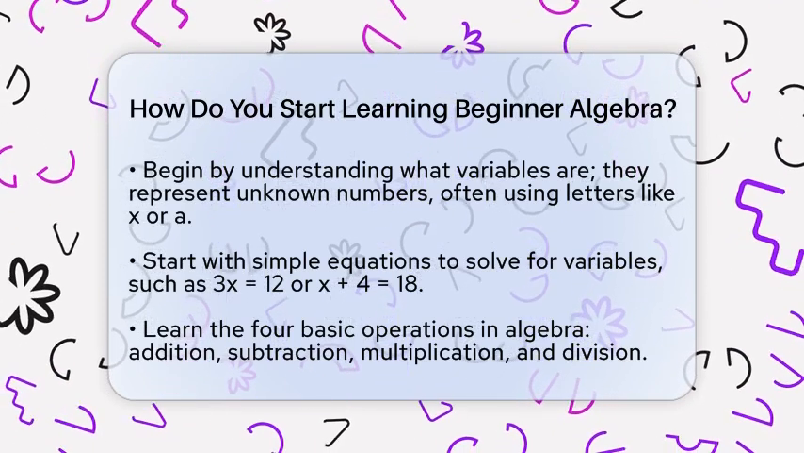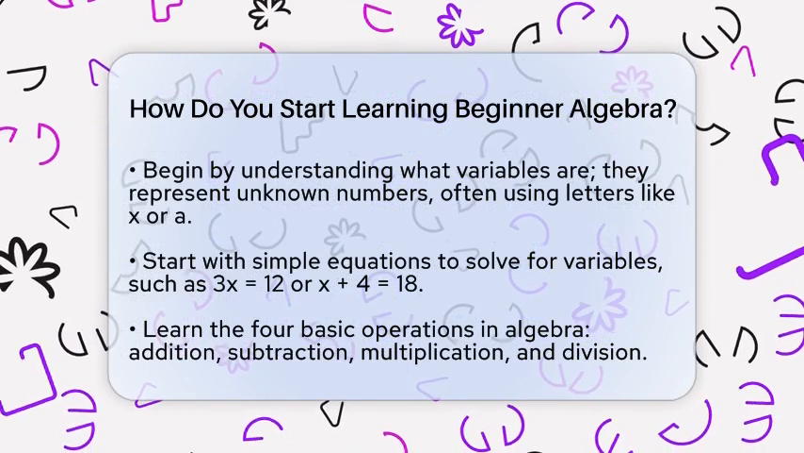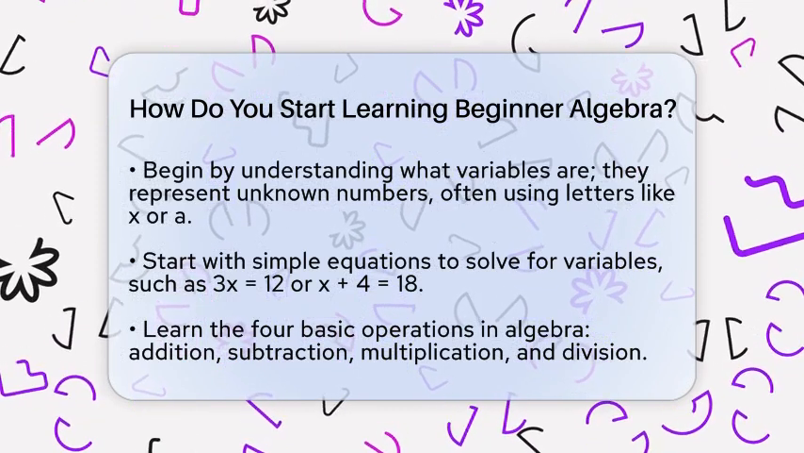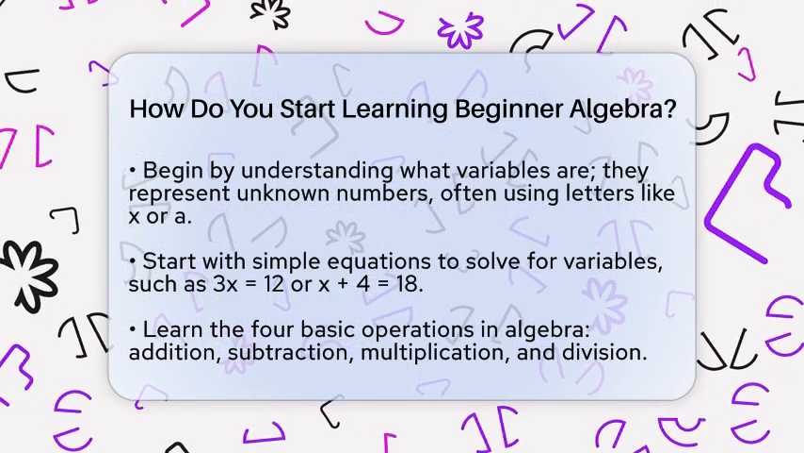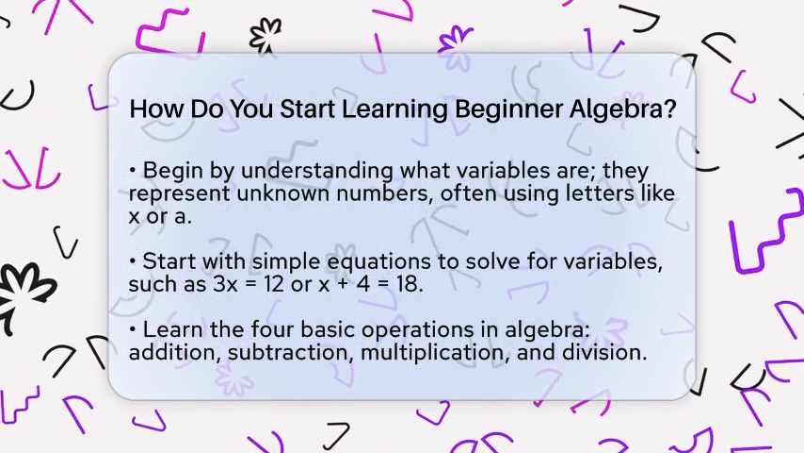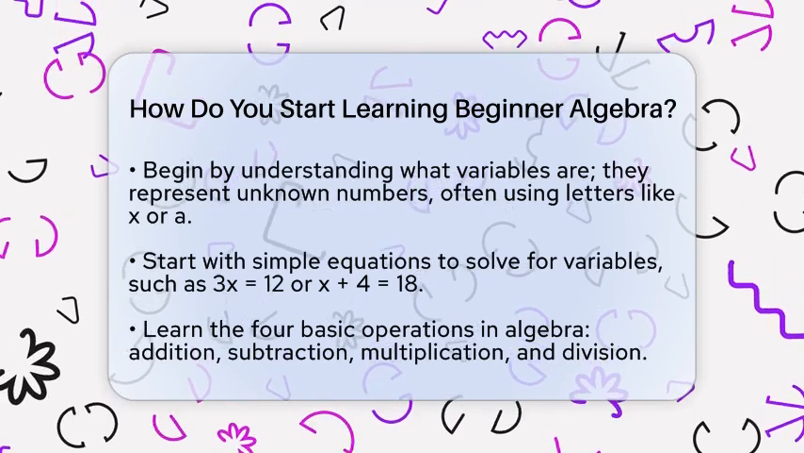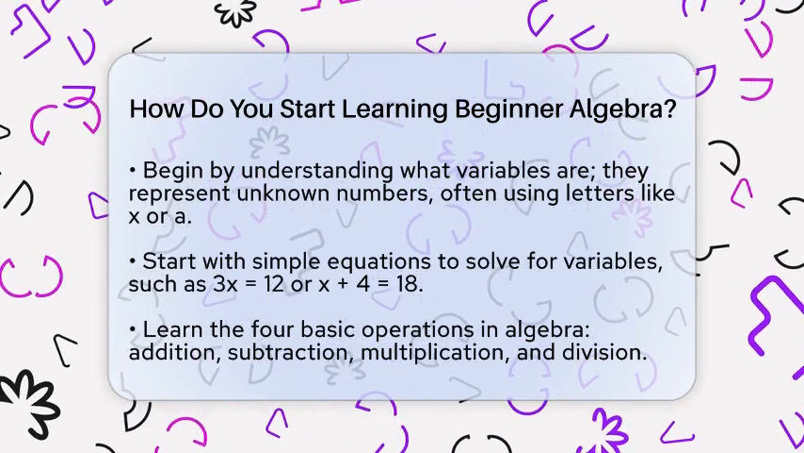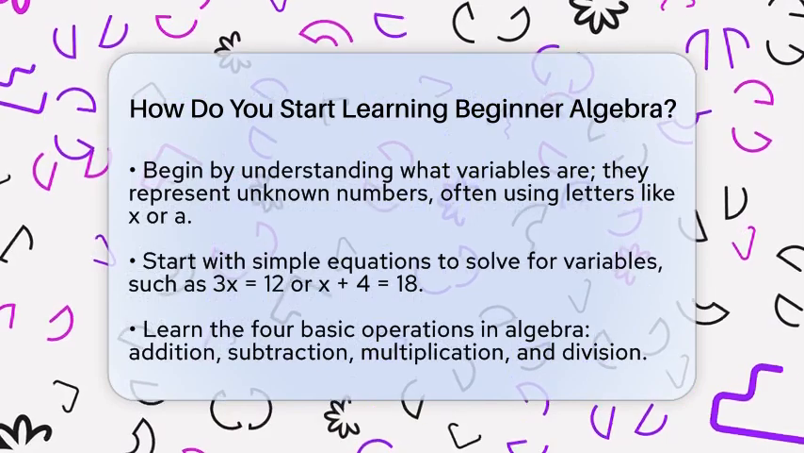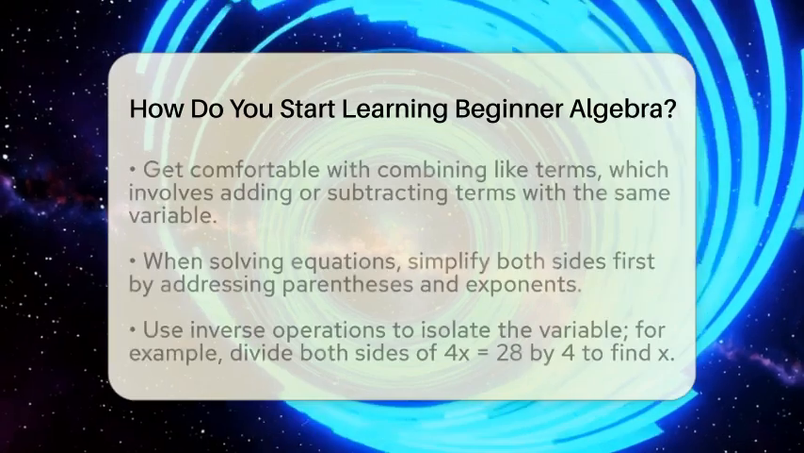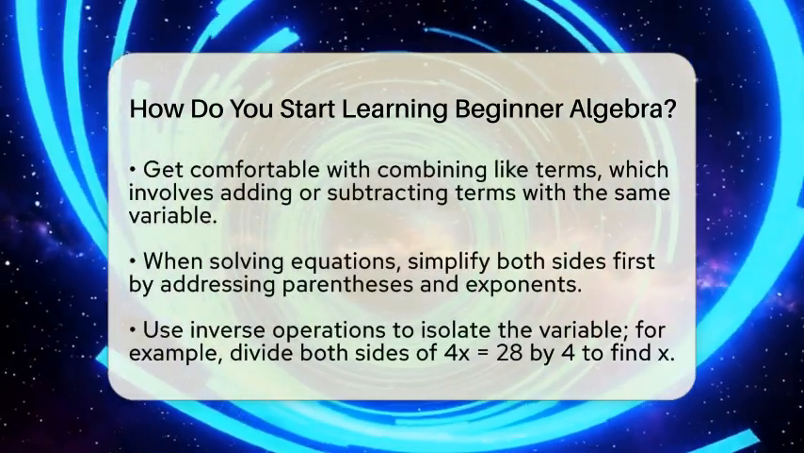First, you need to understand what variables are. Variables are symbols, often letters like x or a, that stand for unknown numbers. In algebra, you will often solve equations to find the value of these variables. Start with simple equations, such as 3 times x equals 12 or x plus 4 equals 18. The goal is to isolate the variable on one side of the equation to find its value.